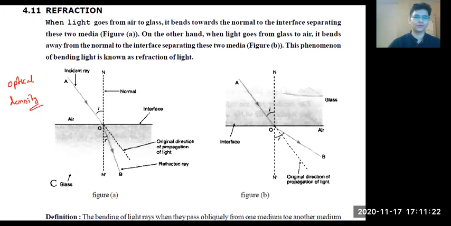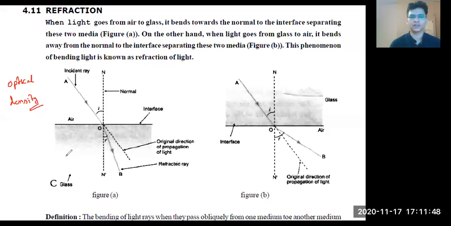Even if you don't know the actual meaning of optical density, you might feel that glass should have more. Yes, very good. The optical density of glass is more than that of air. Step by step. So if the optical density of glass is more than that of air, what will happen to the speed of light?